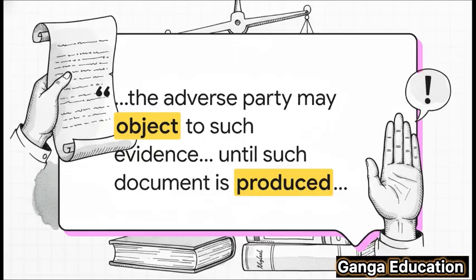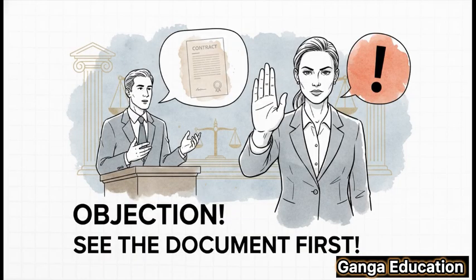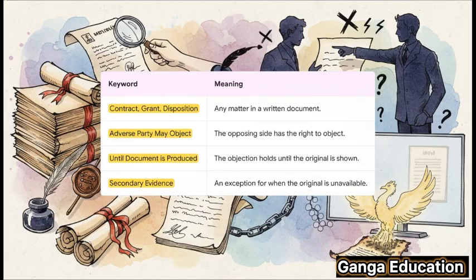It's a powerful tool. So to put it plainly, if a witness is on the stand talking about a contract or a will or a sale deed, the other lawyer can stand up and say, "Objection, show us the document first." It's as simple as that. Now let's zoom in on a few key words you really need to know from this section. First up, contract, grant, disposition.